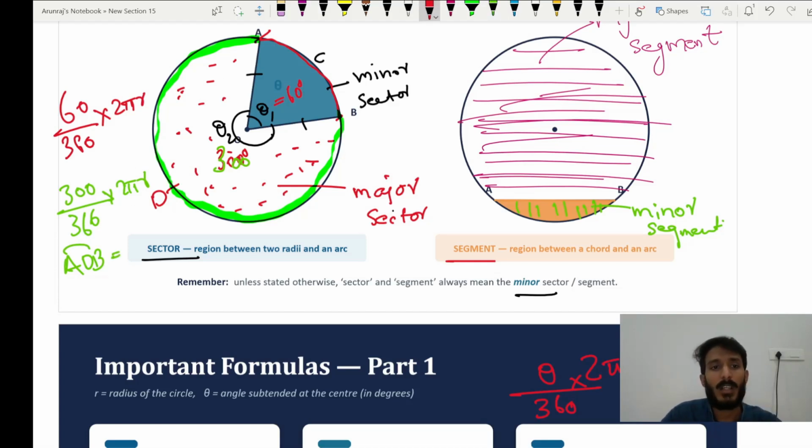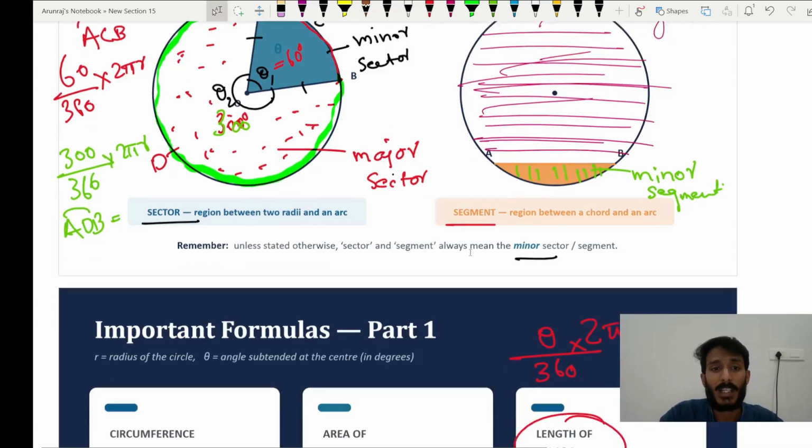This red color portion, that is what? The 60 by 360 into 2 pi r will be the arc length of ACB. So you got the idea? From this you can easily connect the area of the sector also, right? How will you connect this area of the sector?